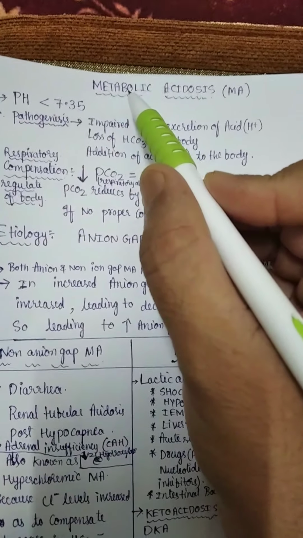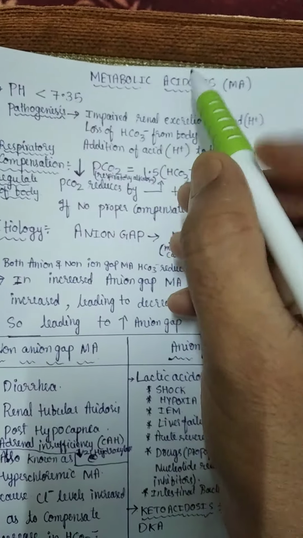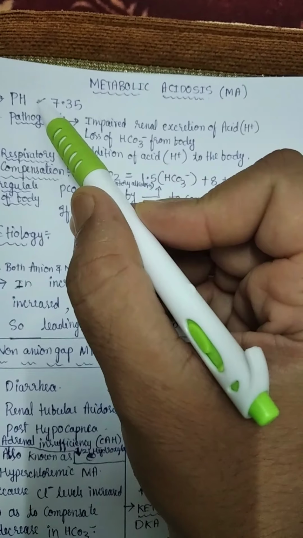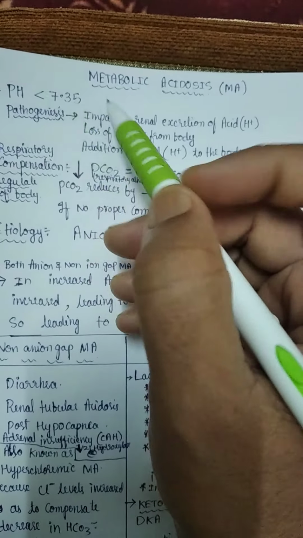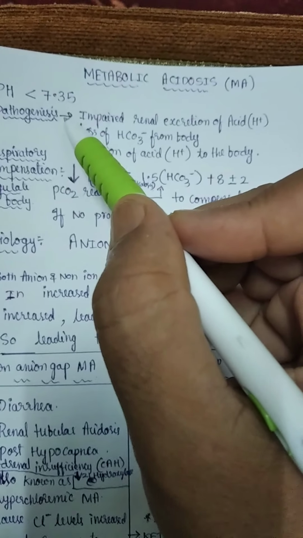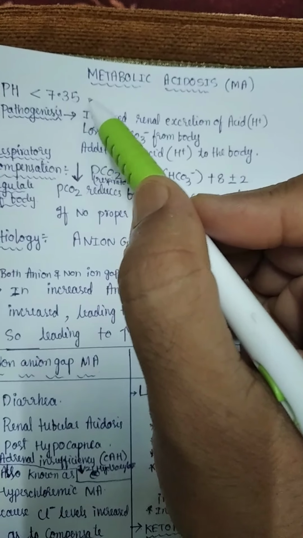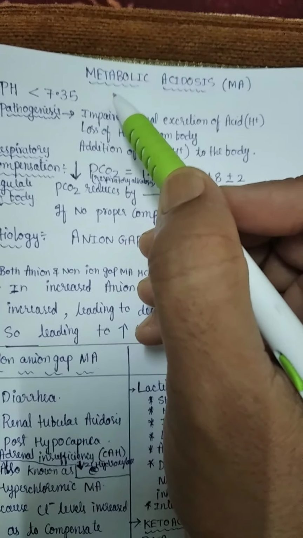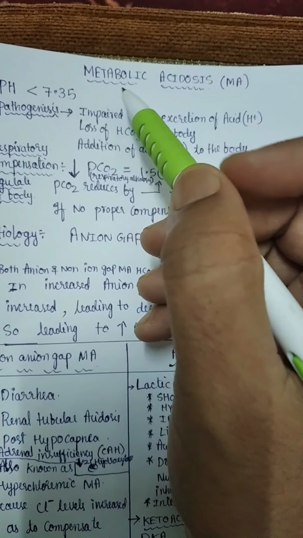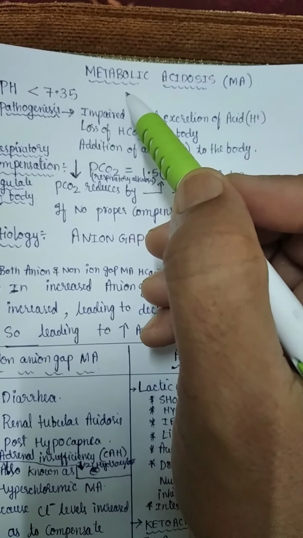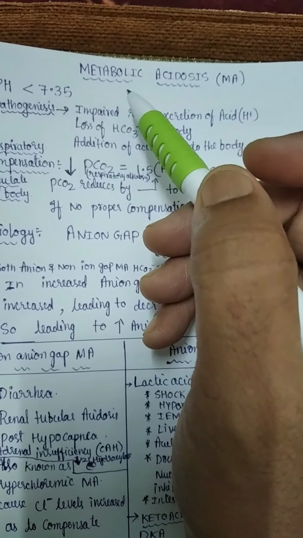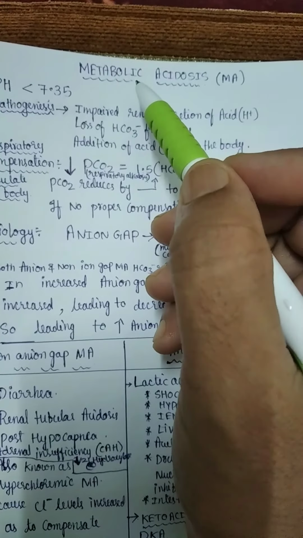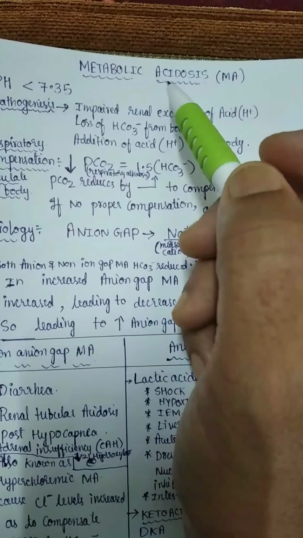Hi friends, now we will discuss metabolic acidosis. Metabolic acidosis is nothing but pH less than 7.35. Normally it is due to increased acid in the body or decreased alkalis, which help in neutralization of acid. If there is a decrease in alkalis, there will be no neutralization of acid, leading to metabolic acidosis.